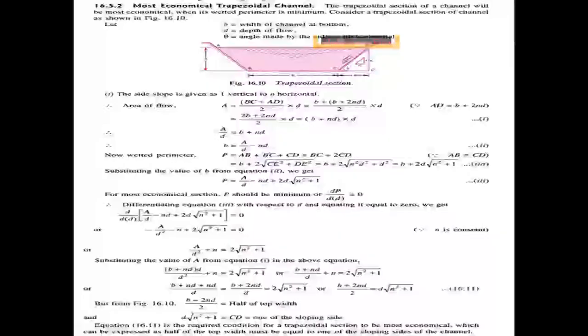Here b plus nd, the 2 comes to the denominator and d goes to this side, getting b plus nd by 2 into d into root of n square plus 1. This is the final value.